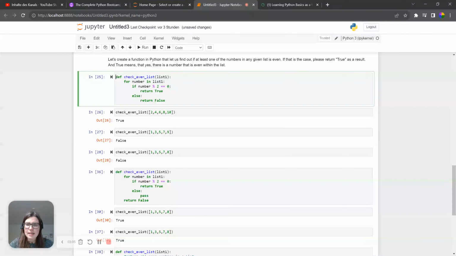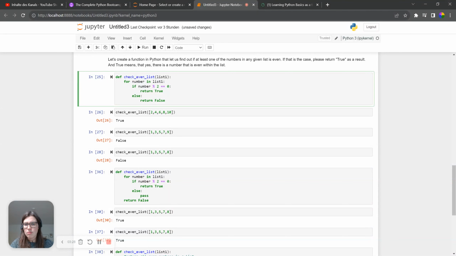So what we see here is DEF, and DEF basically means define. So define any kind of function in Python. And in this sense here, check even list is, we basically say, check if the numbers in a list are even. And even means 2, 4, 6, 8.